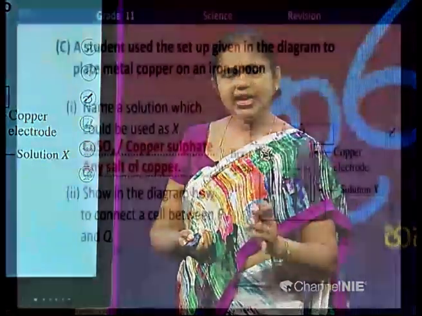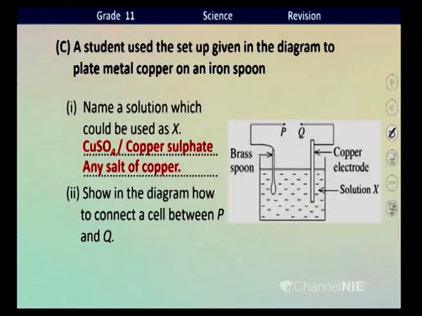Right? Next, show in the diagram how to connect a cell between P and Q. Remember, children, when plating something, definitely the object that is plated must be connected to the negative terminal of the battery. That object must be placed as the cathode of this electrolytic cell, negative terminal.